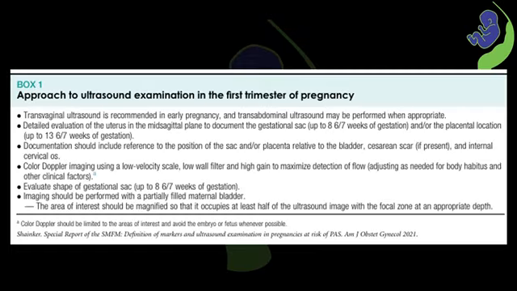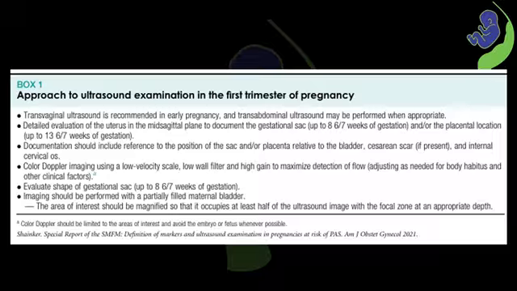In first trimester, a structured ultrasound approach is essential for identifying early signs of Accreta spectrum. The area of interest should be magnified so that it occupies at least half of the ultrasound image. Also, we should adjust the focal zone at appropriate depth to get the maximum visualization. The uterus should be evaluated especially in the mid-sagittal plane to document the gestation sac up to 9 weeks and the placental location up to 13 weeks 6 days.